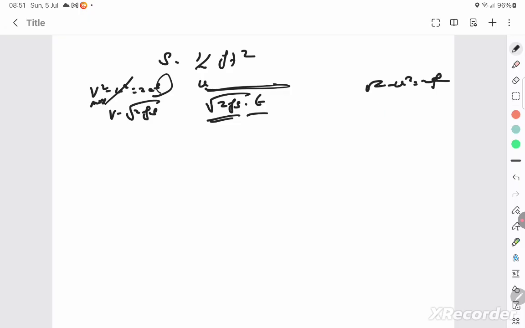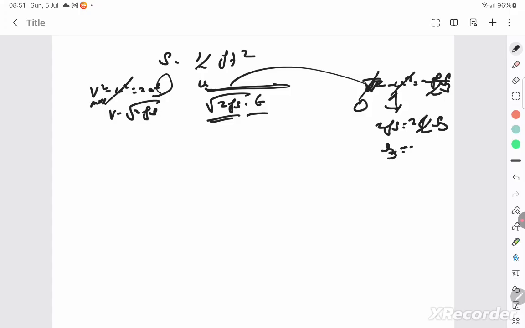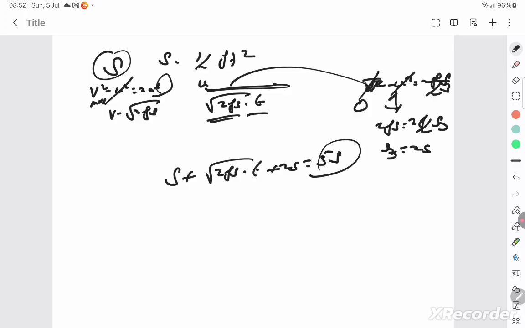And for this it is 2f by 2 into s3, and you know that the final velocity is 0, the initial velocity is this velocity, which is root of 2fs. That will be the initial velocity. So 2fs is equal to 2f by 2 into s3, so you get s3 to be equal to 2s. So therefore you found what is s1. You've assumed it as s, otherwise it's not possible. This is s plus root of 2fs into t plus 2s is equal to 5s, which is given. So you're able to calculate.